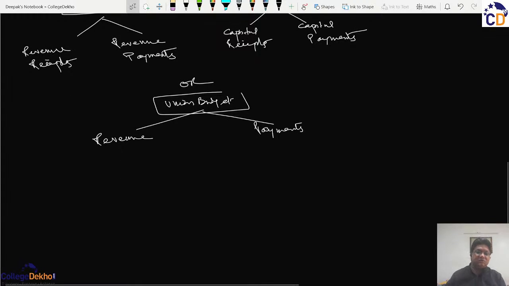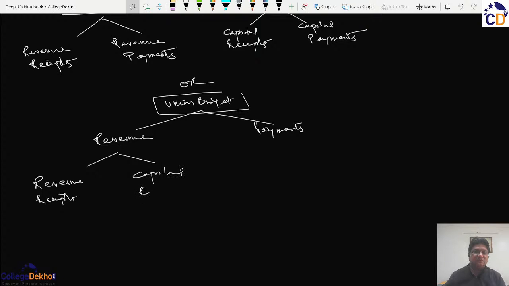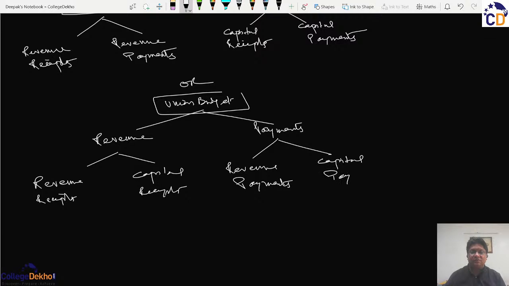And these revenues can either be revenue receipts or they can be capital receipts. Similarly, there can be revenue payments and there can be capital payments. This is just another way of representing the above chart, that we can classify the budget either in the form of the revenue budget and the capital budget, or we can separate the revenue side and the payment side.